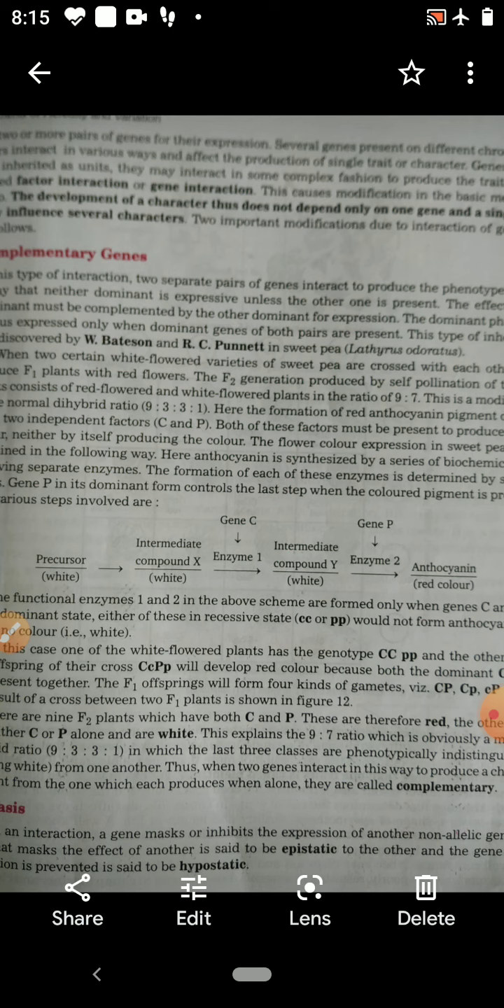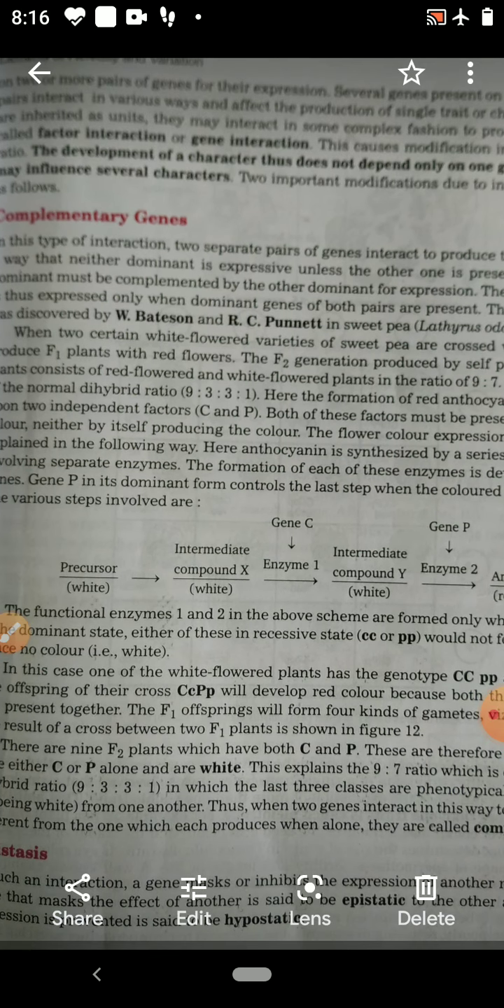So children, the development of a character does not depend on only one gene, and a single gene may not influence only one character. Here the development of a character depends on many genes, and a single gene may influence several characters. So, two important modifications due to interaction of genes are complementary genes and epistasis. First you have to study complementary genes.